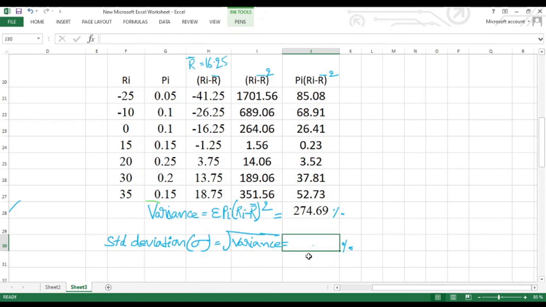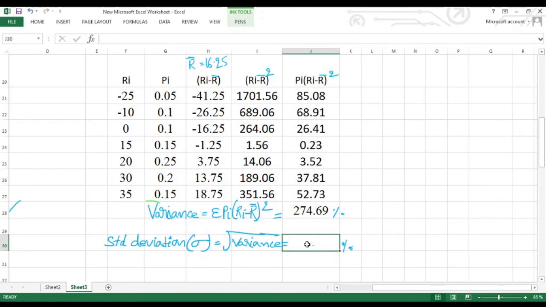Standard deviation is indicated with the sigma. This sigma is equal to the square root of variance. Now we have to use the square root function in Excel, and we will get the standard deviation value. How to use the square root in Excel, I will explain.